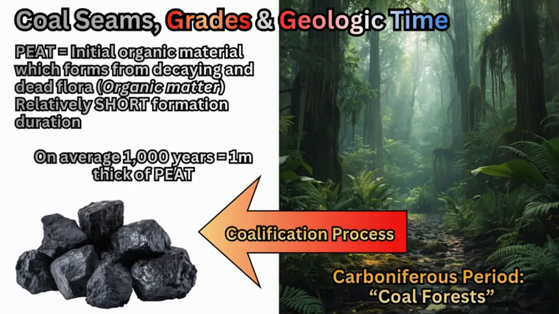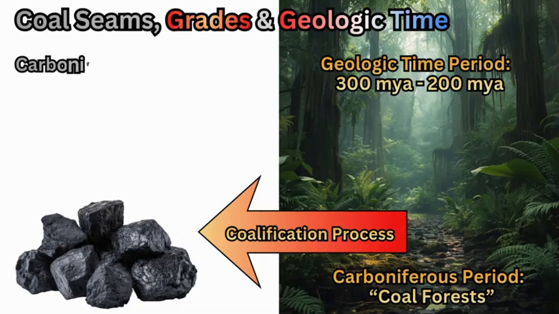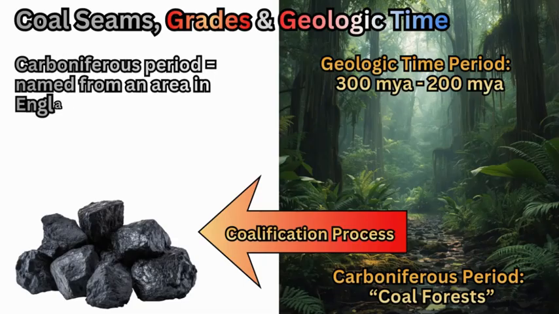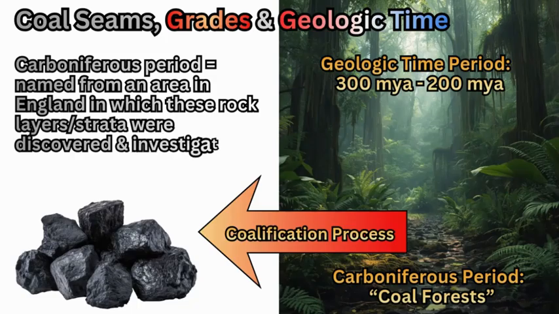Now, the majority of the coal we find is formed around 300 to 200 million years ago during the Paleozoic era, which contains the Carboniferous, which is very famous, based on the geographic location in England, based on the first scientific investigation and discovery of this age of rock, according to geologic time, and the corresponding coal seams or beds that were found in these particular rock strata.